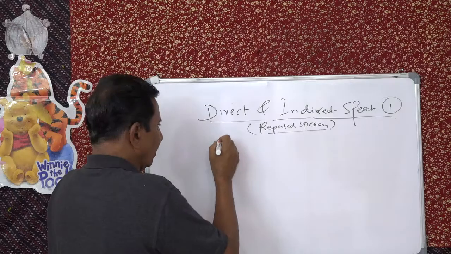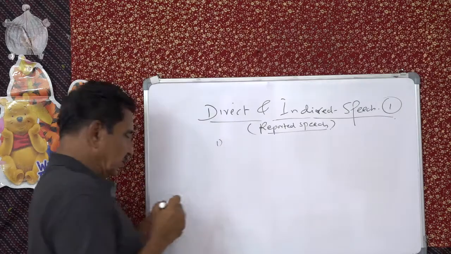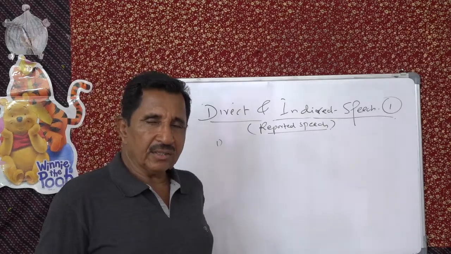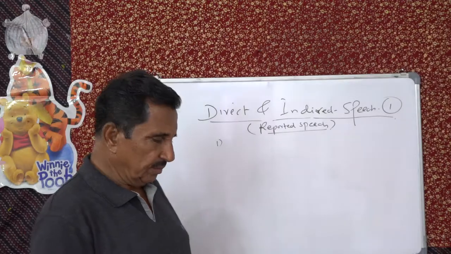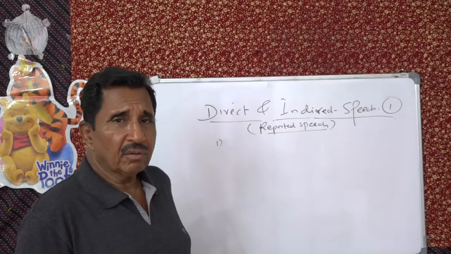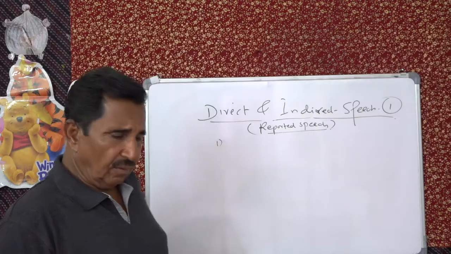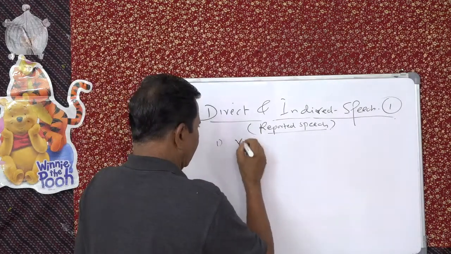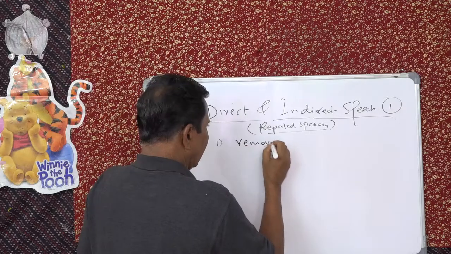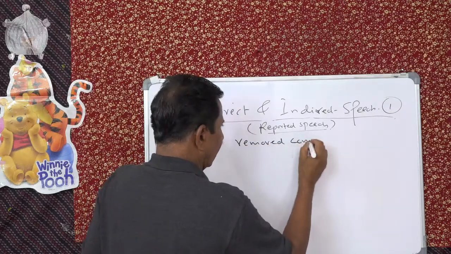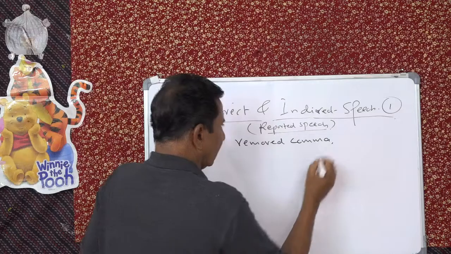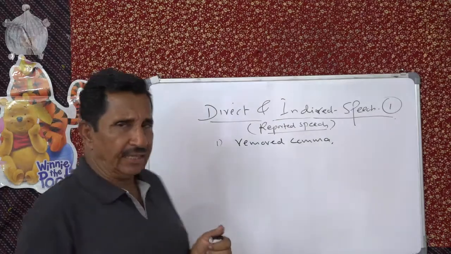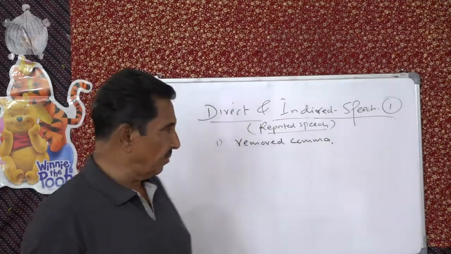First, change in punctuation. What is the change in punctuation that we saw? We saw that the comma is removed after the reporting verb, that is "that", here "that", it can be any other verb.